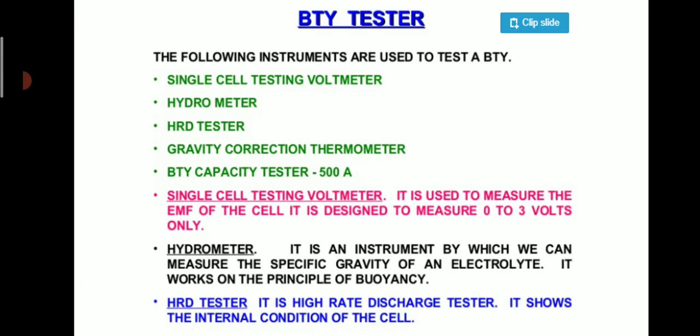So these are some instruments, battery testers. The following instruments are used to test a battery: single cell testing voltmeter, hydrometer, HRD tester, gravity correction thermometer, battery capacity tester. These are some of the instruments.